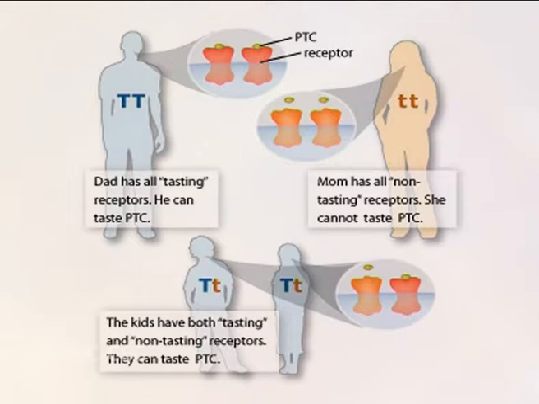Although a population consists of homozygous as well as heterozygous individuals, let us for the sake of the calculation consider that it consists of only homozygous tasters represented as capital T and homozygous non-tasters represented as small t.